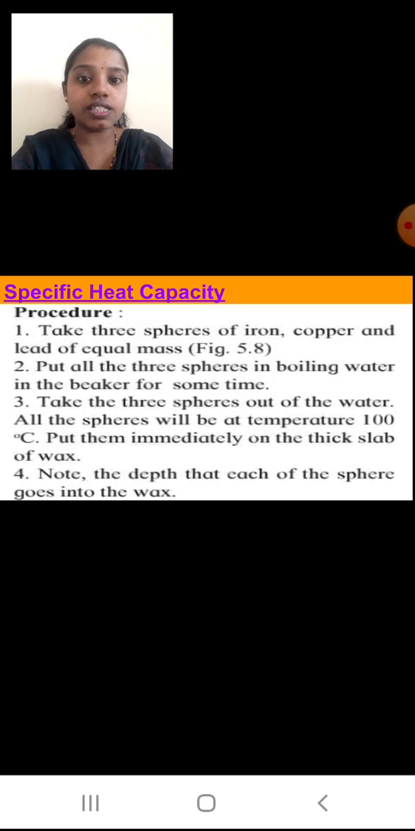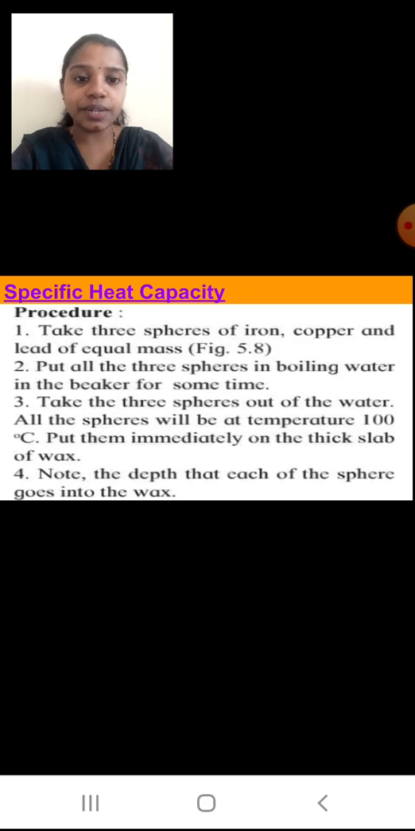Put all the 3 spheres in boiling water in beakers for some time. I am taking 3 different beakers with boiling water at the same temperature. Whatever water I have boiled at one time, I will divide into 3 parts and put the same size balls in the 3 beakers, and keep them for some time. Take the 3 spheres out of the water. All the spheres will be at a temperature of 100 degrees Celsius, because I have put them in boiling water. The boiling point of water is 100 degrees Celsius.